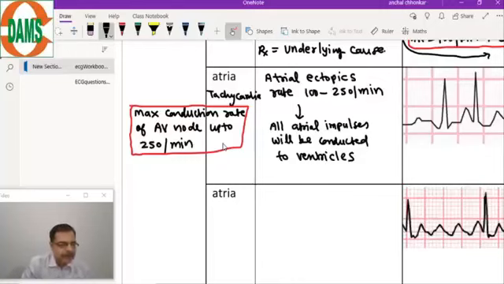If the maximum rate of the AV node is 250, then why is the idioventricular rate so low? Because the idioventricular rate is from below the AV node, below the bundle of His. It is not from the AV node. So up to 250, all impulses of the atria can be conducted to the ventricle, because the AV node becomes a rate limiting structure.